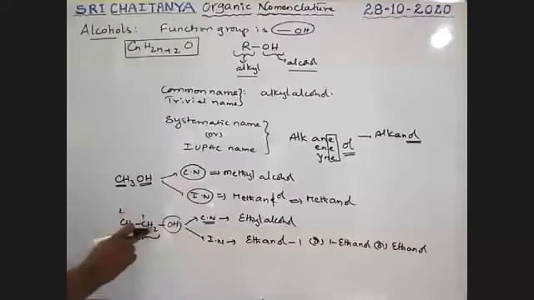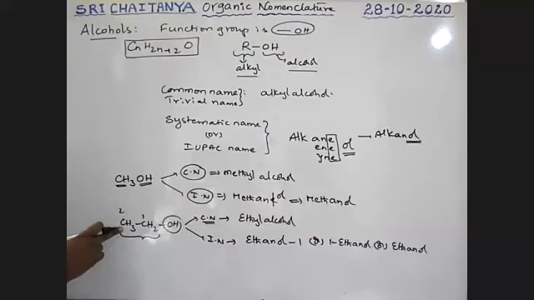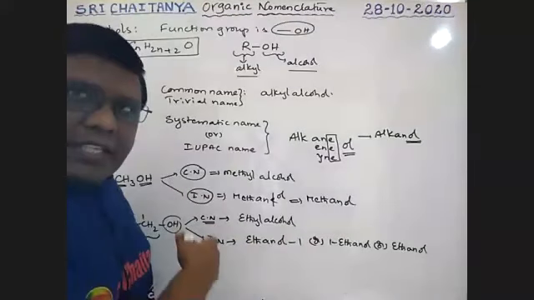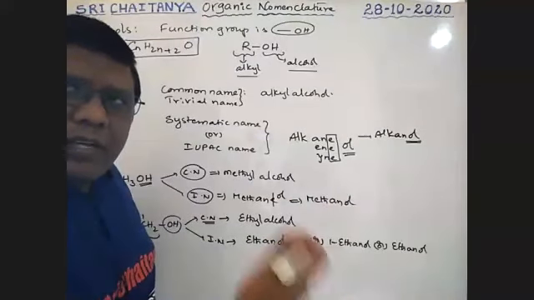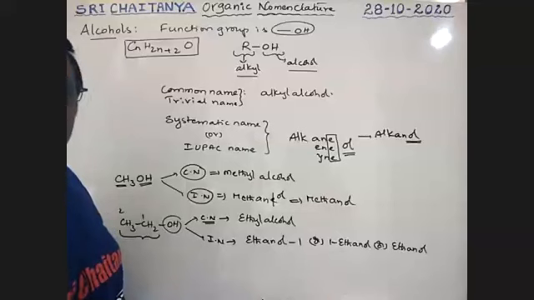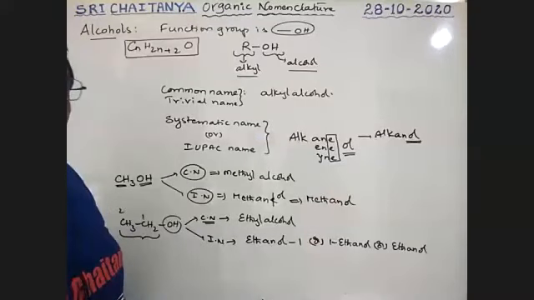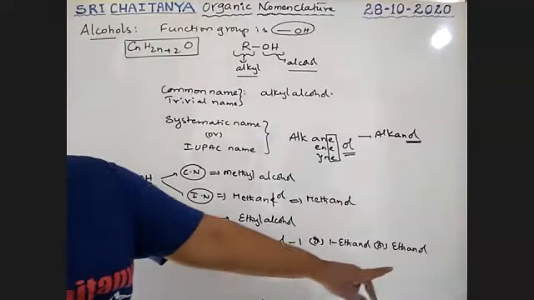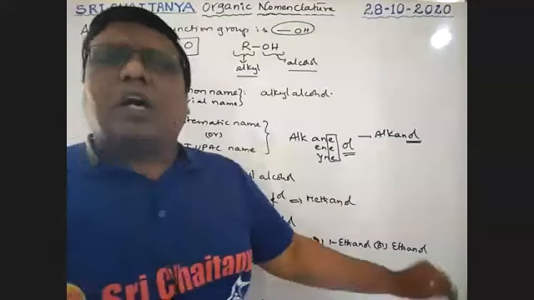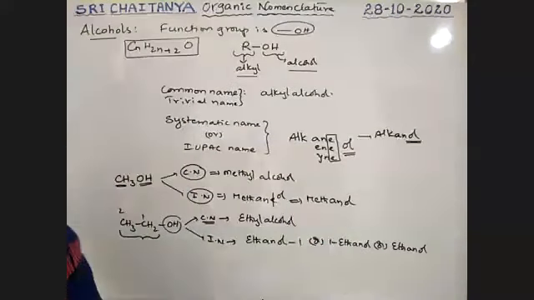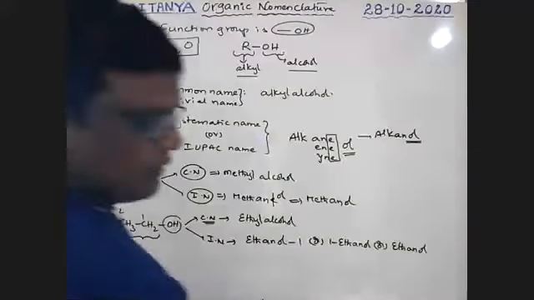Because the OH-attached carbon is always the first, the 1 need not be represented. Therefore ethanol-1 or ethanol, both are accepted. Now, different examples.